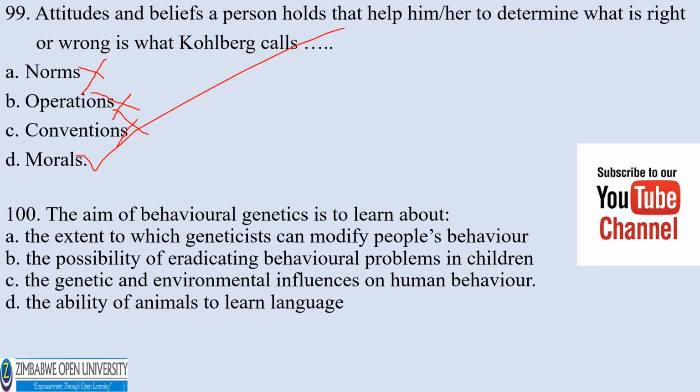Number 100, which is the last question. The aim of behavioral genetics is to learn about A. The extent to which genetics can modify people's behavior, B. The possibility of eradicating behavioral problems in children, C. The genetic and environmental influences on human behavior, D. The ability of animals to learn language. The correct answer would be C. The genetic and environmental influences on human behavior.